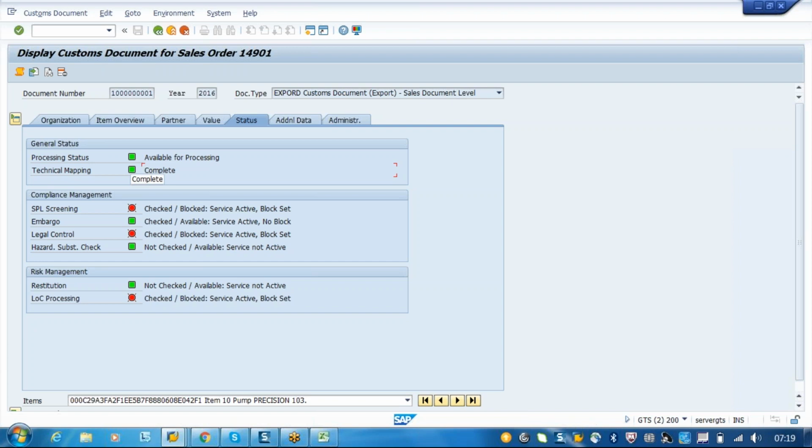To declare an incomplete document to customs, we need some authorizations. Not all countries will be provided with this authorization. For example, if you are an eligible customer or an authorized consignor, then you can declare to customs even though the document is not complete. If the checks are performed and some mandatory fields are missing, the system will not object to your declaration if you have the authorization.